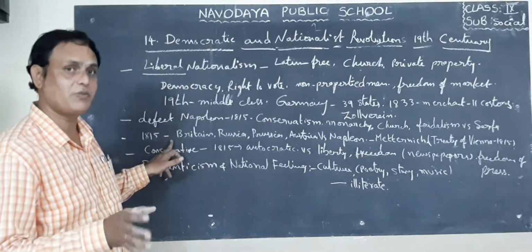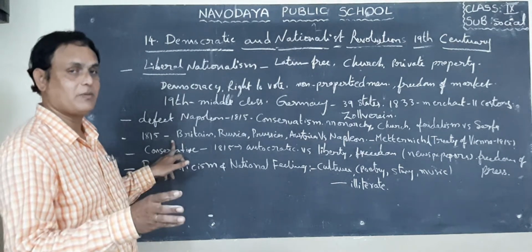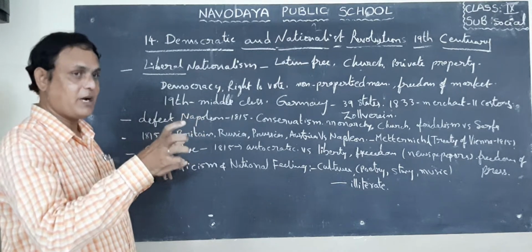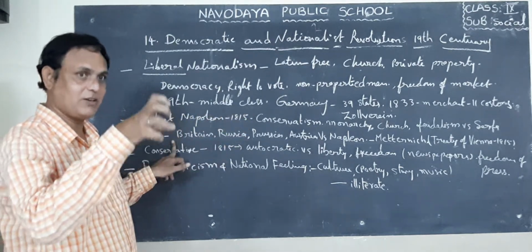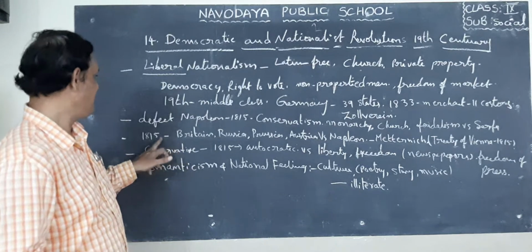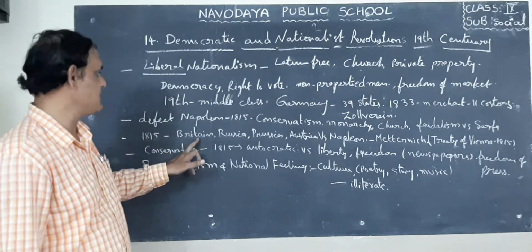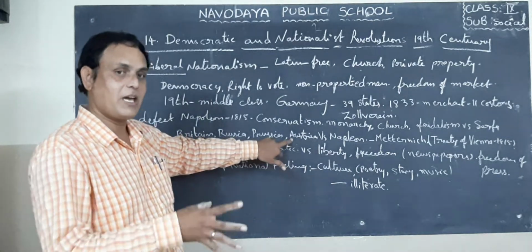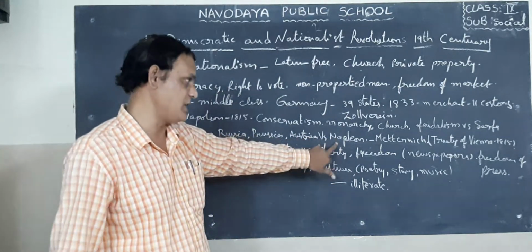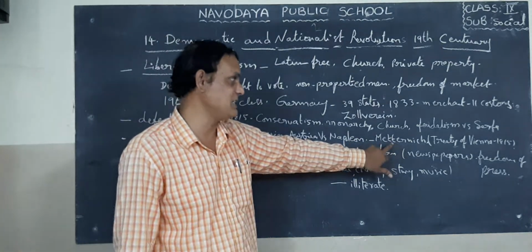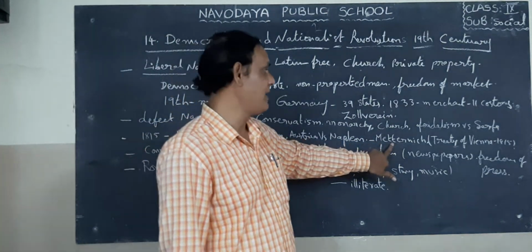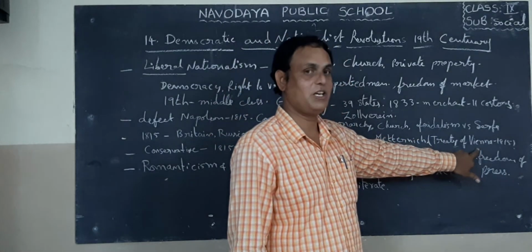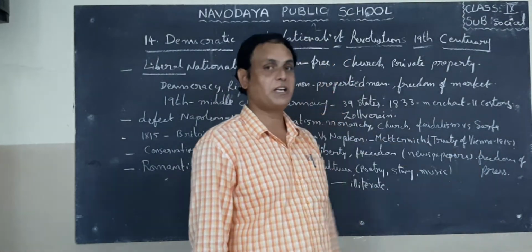For example, 1815, what happened? Napoleon ruled as emperor in France. But some countries came together and defeated Napoleon. What are the countries? Britain, Russia, Prussia, Austria. They came together and defeated Napoleon. Under the leadership of Metternich, who belongs to Austria, the Treaty of Vienna conference was held in 1815. So they conducted this meeting.